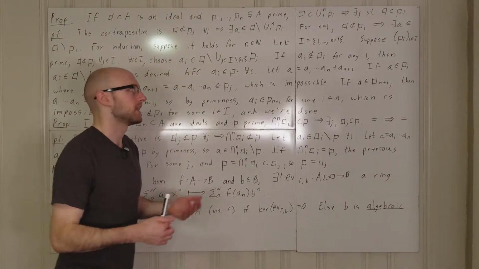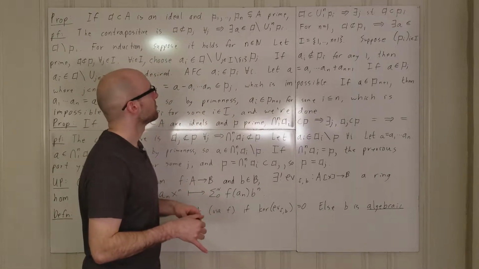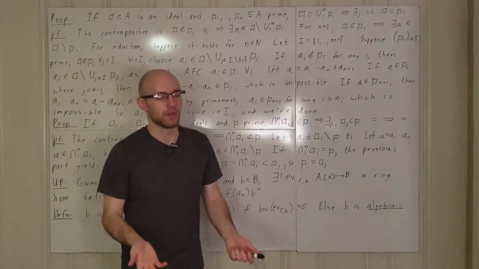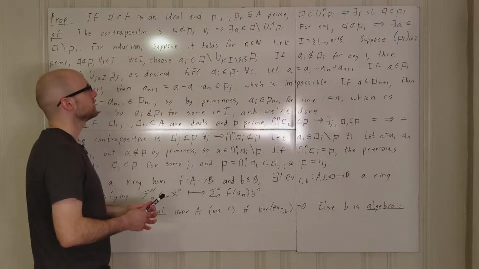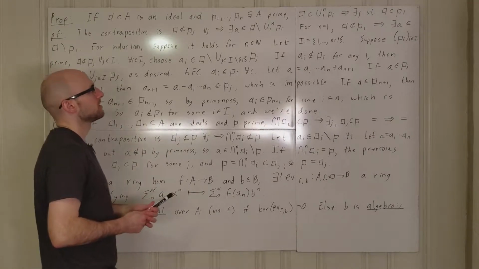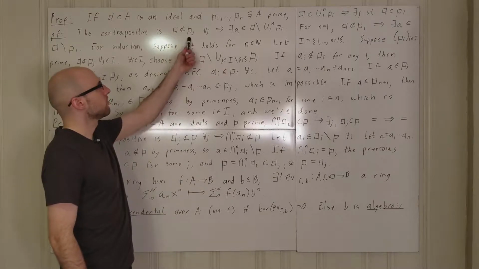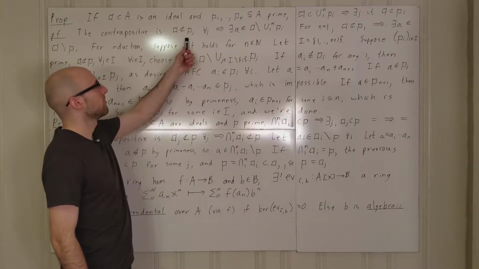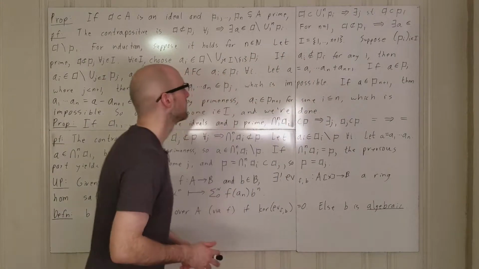That's equivalent to A not being contained in the union of the Pi's. And this fact is often called prime avoidance because if you can avoid every single prime ideal individually, then you can avoid the union of the prime ideals.